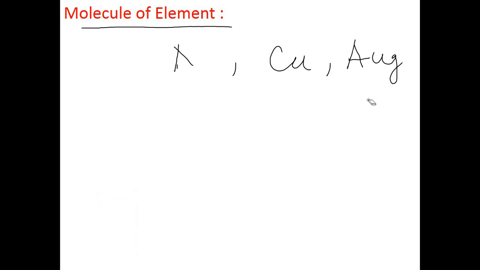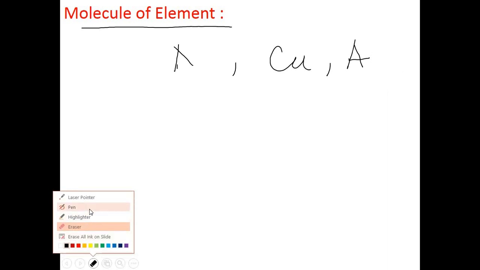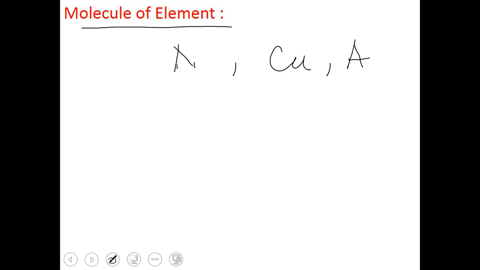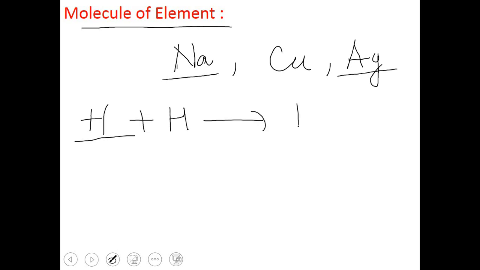A sample of sodium consists of only sodium atoms, and the sodium atom can exist independently. Similarly copper, similarly silver. In all these substances, the smallest particle is an atom and it can exist as a single atom. But in some cases, like hydrogen, hydrogen cannot exist independently. Hydrogen exists in the form of molecules. Two hydrogen atoms combine together and form a molecule. So H2 is the molecule of an element.